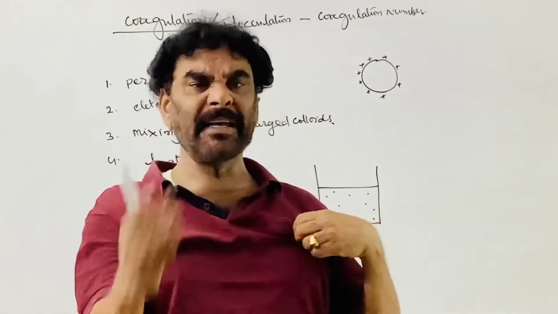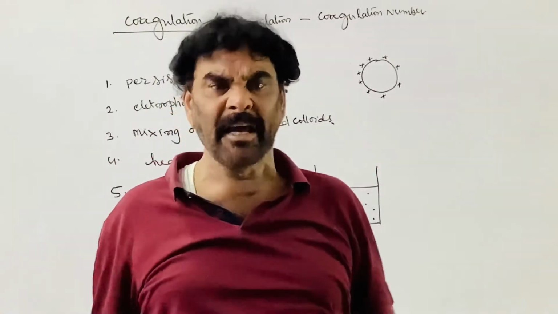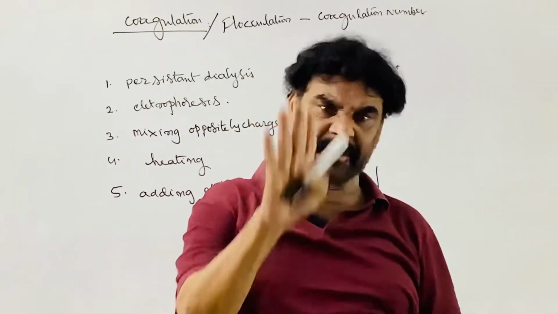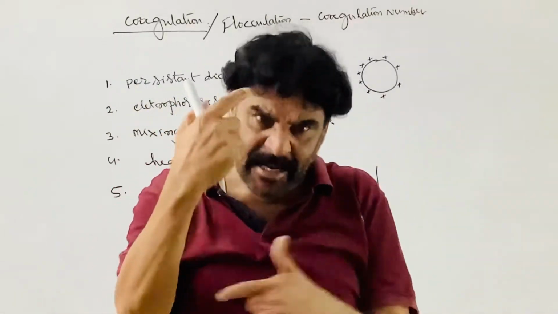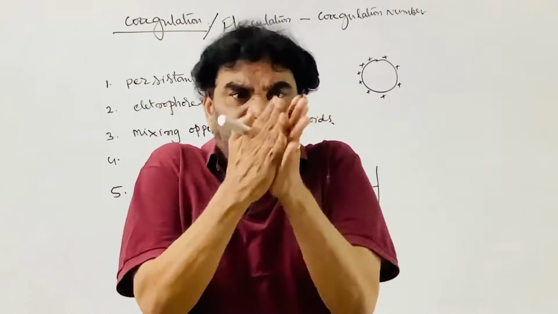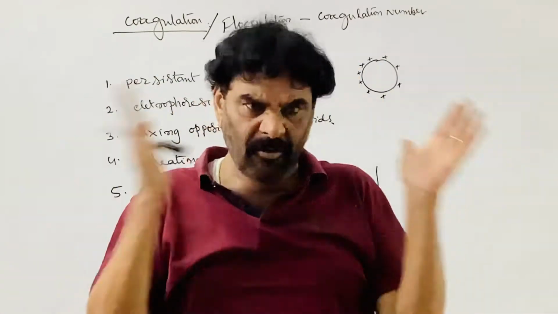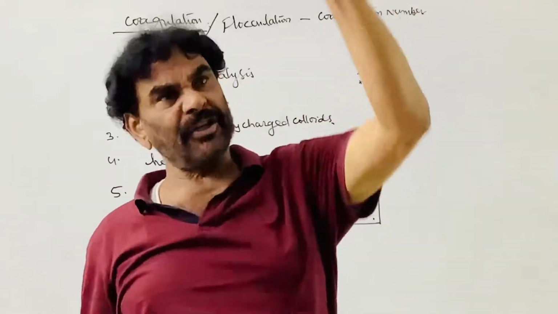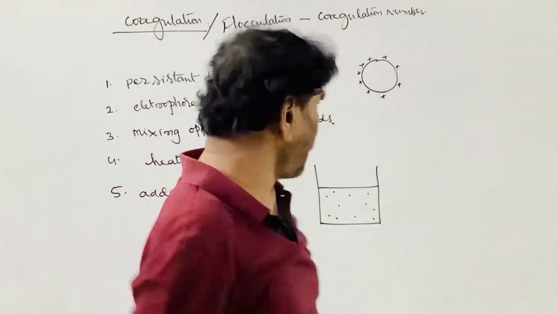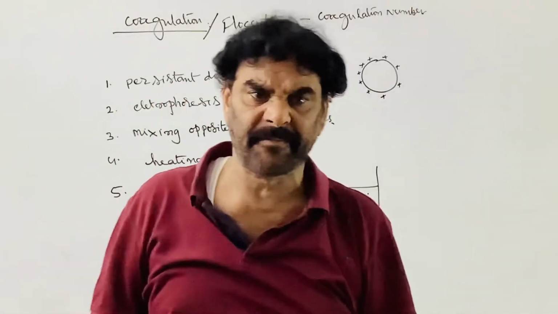The excess electrolyte associated with the colloidal solution is removed, so the ions present in the colloidal solution come out, and the concentration of the electrolyte decreases.